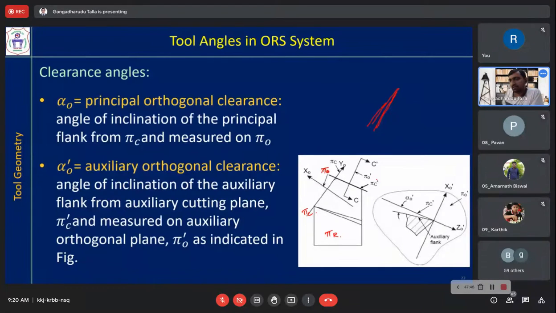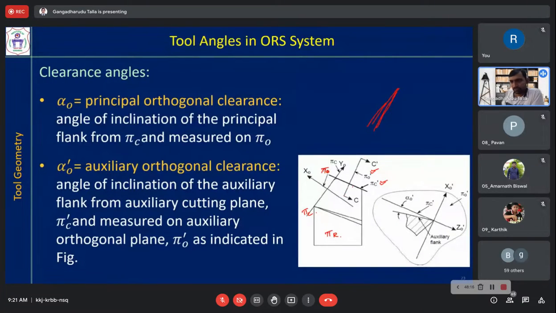If you take a plane perpendicular to the end cutting edge, or the auxiliary cutting edge, that is the auxiliary orthogonal plane. This is the auxiliary cutting plane pi c prime, and this is the auxiliary orthogonal plane.